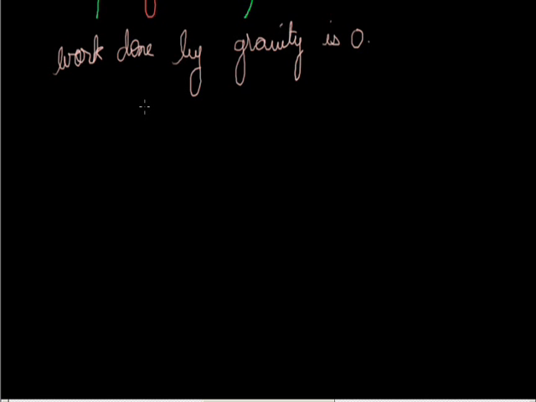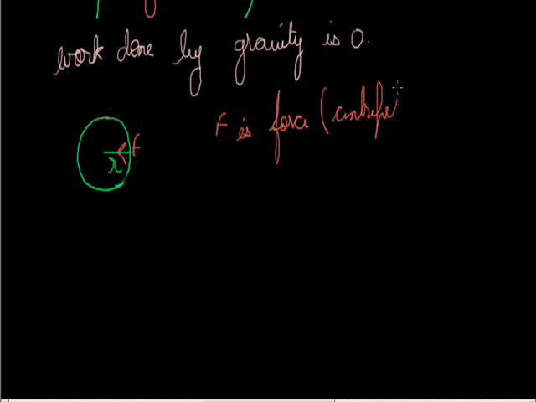When we talk of circular motion, we know that a body is tracing a circular path, let it be of radius r with center O. When a body is moving on a circular path, there is a force which acts towards the center, let it be F. This F, acting towards the center of the circle, is known as the centripetal force. We know its formula is mv square by r.